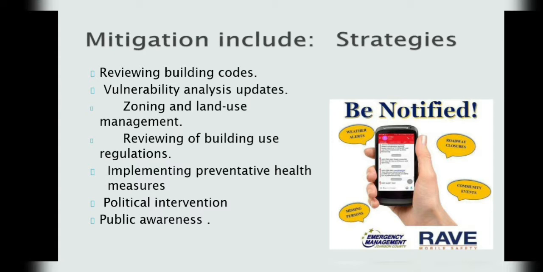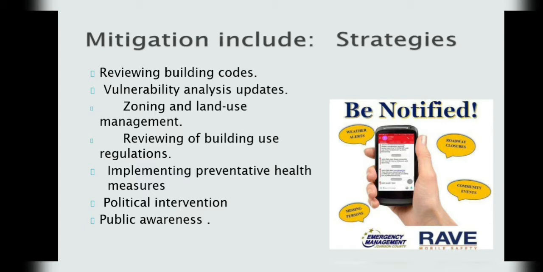Now, mitigation includes strategies. Hazard identification and vulnerability analysis is important. Among the various mitigation strategies or measures, for instance, varieties of crops that are more wind, flood, or drought resistant can often be introduced in areas prone to flood, drought, and cyclone.